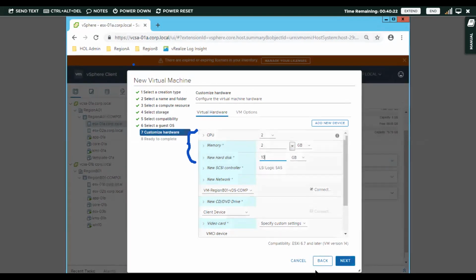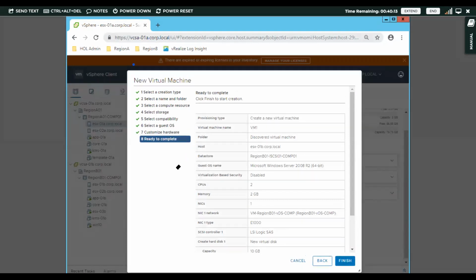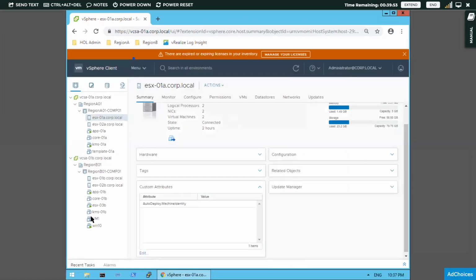So this is the last step, but when you click next, ready to complete, it will give a summary of whatever you have done from step number 1 till 7, a description of the virtual machine. What is the virtual machine name, what is the type, what is the host, data store, all the details will be given here. Once you verify it and it is correct, click on finish. The virtual machine is created.